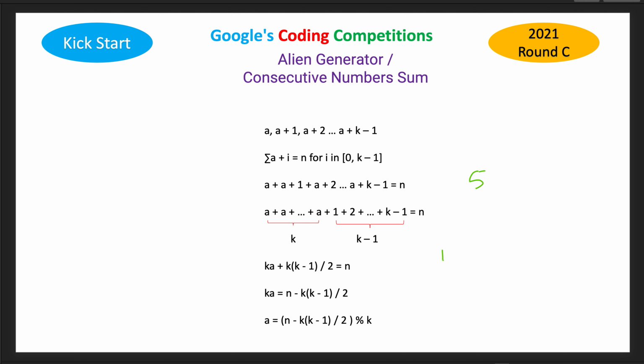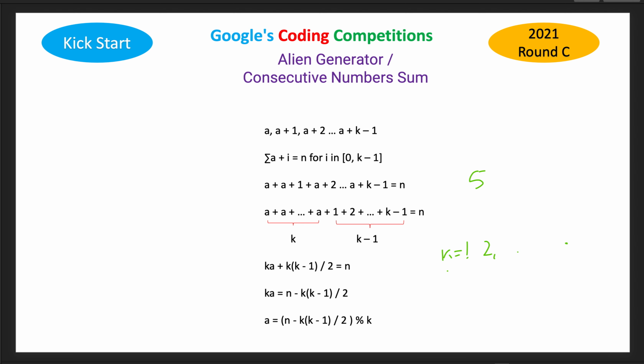Now I can start with the k value, as k is the number of terms. So k can be 0, 1, 2, 3, like that. But k is not 0, as we have at least one term, because k is the number of terms. So k is 1, 2, and it can go until we don't know. We will find that out eventually.